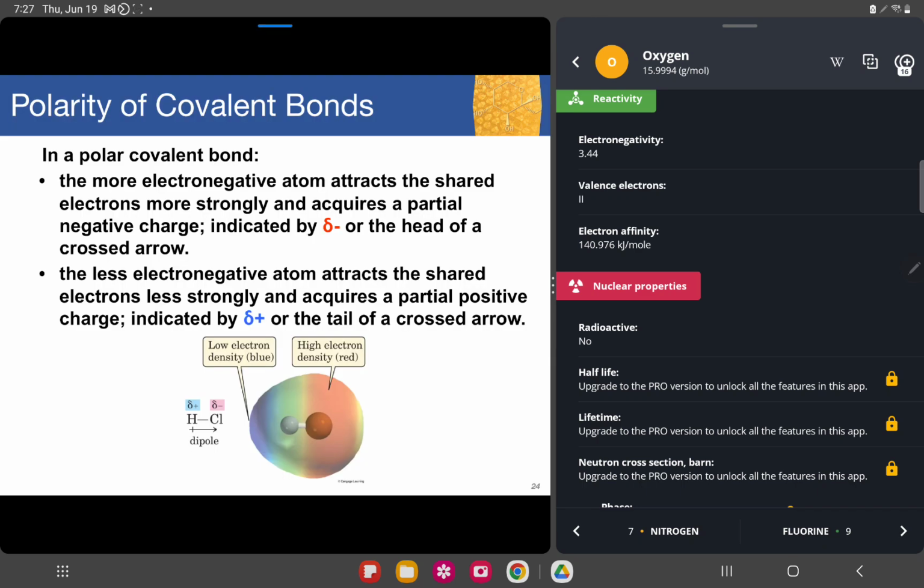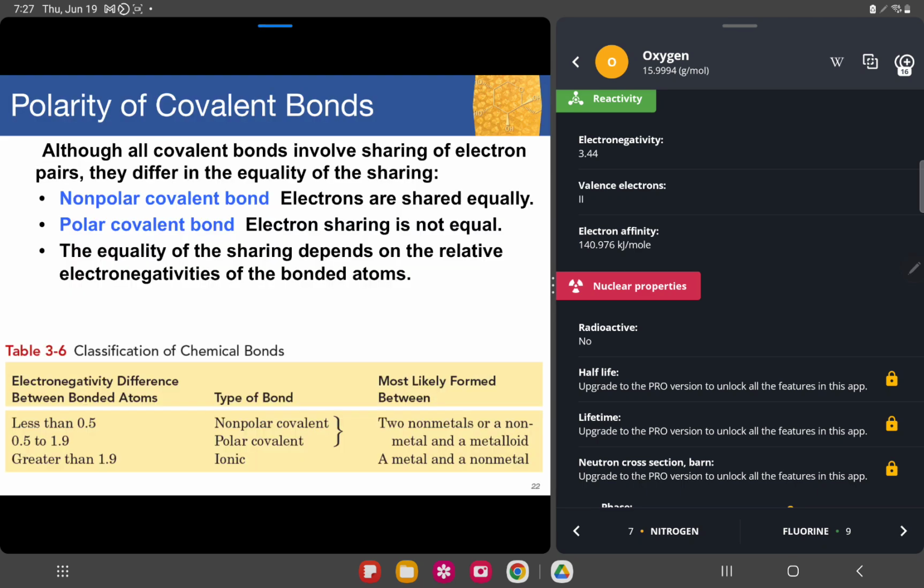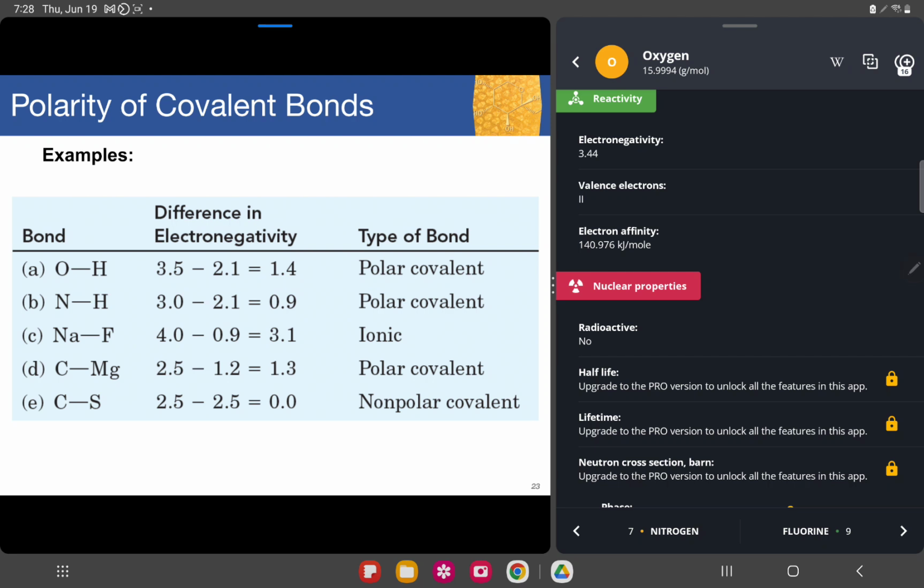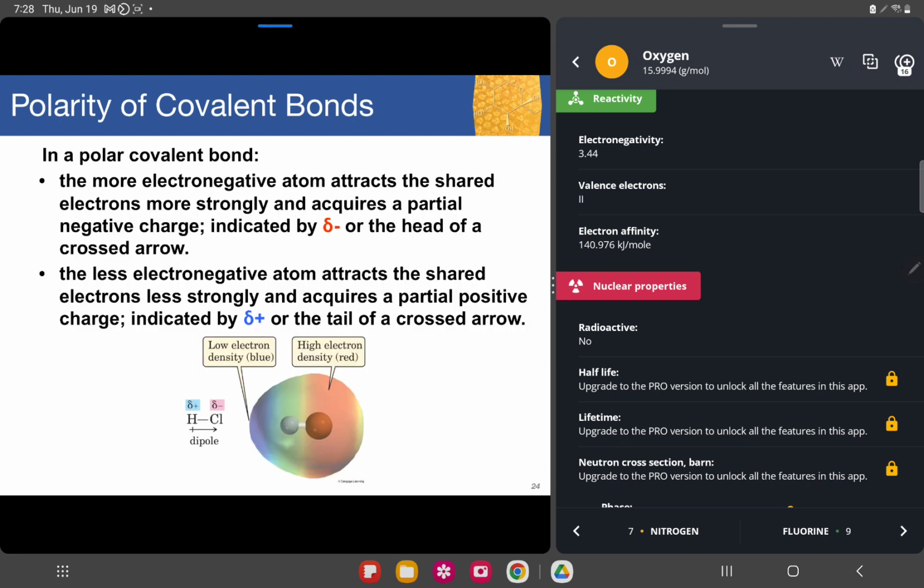So in a polar covalent bond, remember what the definition is. When we say polar, it means unequal sharing, and non-polar means equal. To remember, it's the opposite: non-polar is equal, polar is not equal. I hope you understand that. Non-polar is equal, polar is non-equal, or unequal.